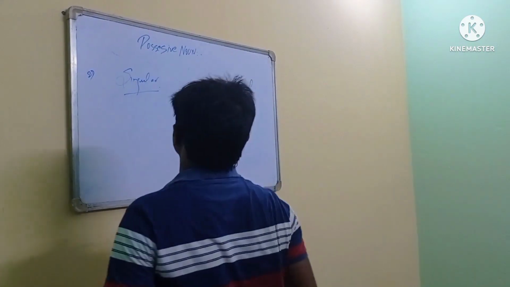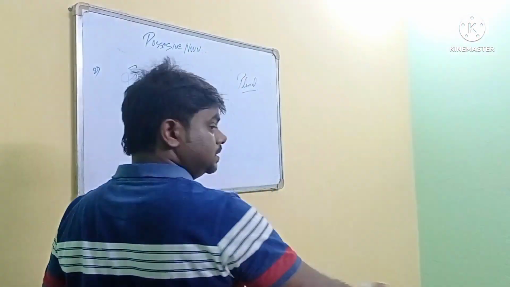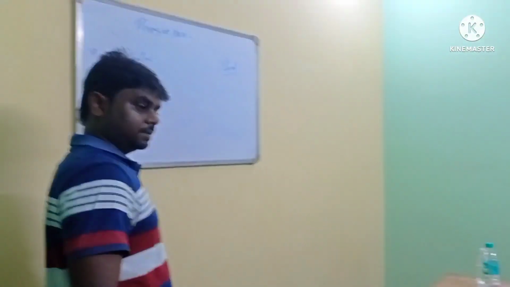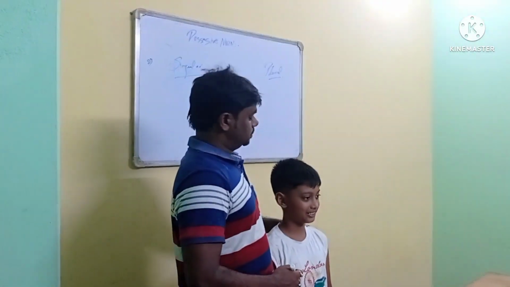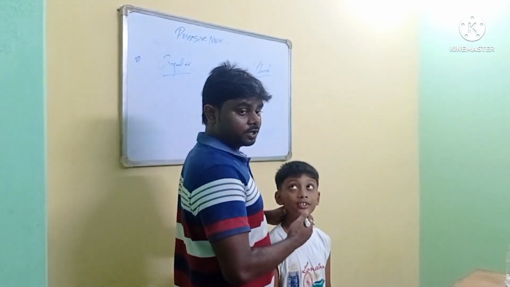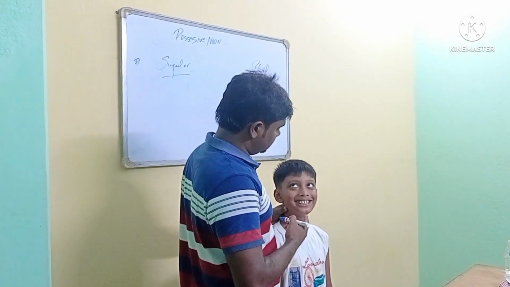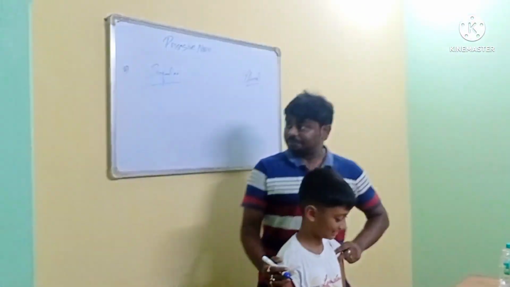Now understand one thing carefully. For example, this boy. Come here, boy. Who is this? Mr. Cohen. So Mr. Cohen is a boy or a girl? Boy. So, for example, Tuhin.